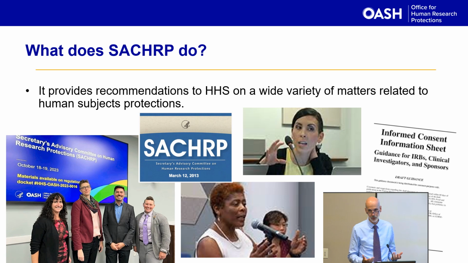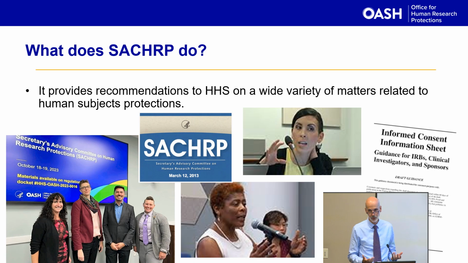What does SACHRP do? SACHRP provides recommendations to HHS on a wide variety of matters related to human subjects protections. Over the years, some of the agenda topics have been very broad. Sometimes they're very narrow. They've ranged from topics such as justice as an ethical concept in human subjects protections to narrower topics such as challenges among sponsors, clinical trial sites, and study subjects.